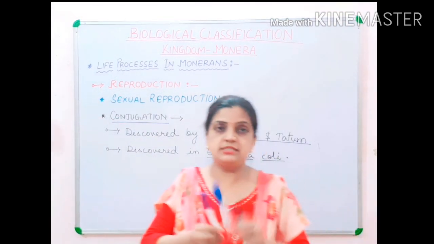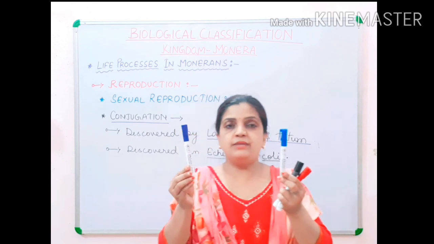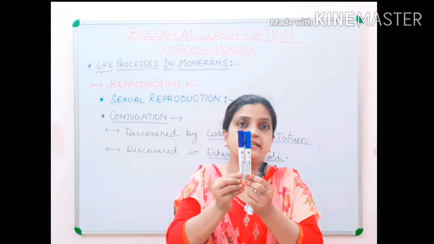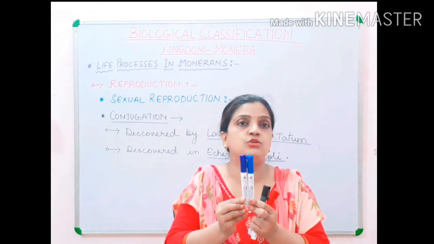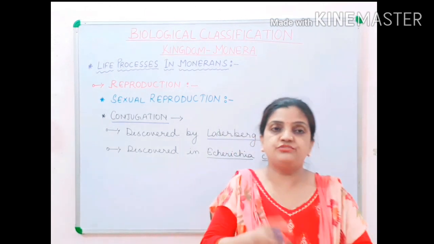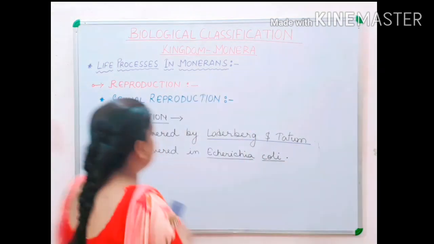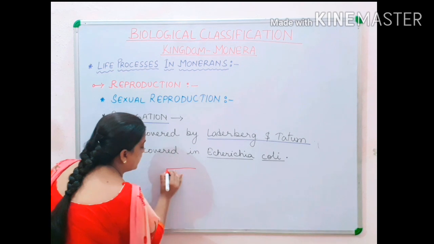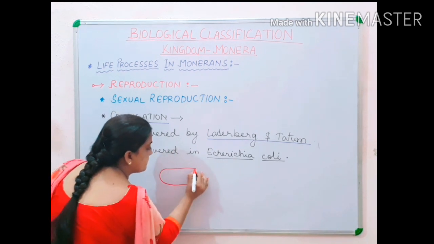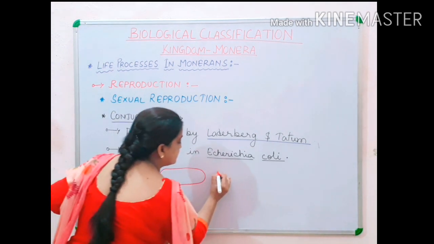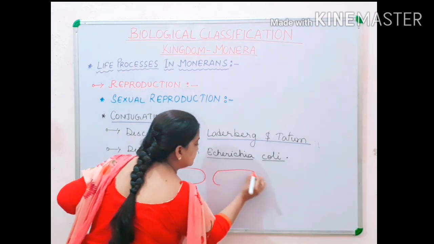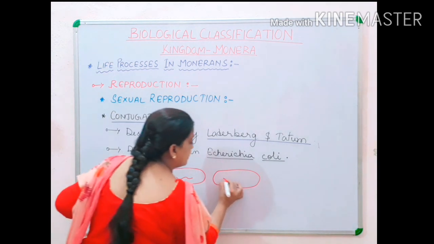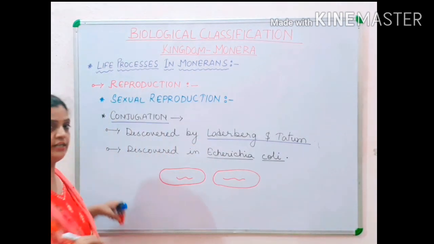If this is one cell and this is another cell, when both the cells are coming together and getting fused with each other, getting attached with each other, this is conjugation. Now in case of bacteria, children, what happens? Suppose this is one bacterium and this is another bacterium. This one has its own genetic material and that one has its own genetic material.